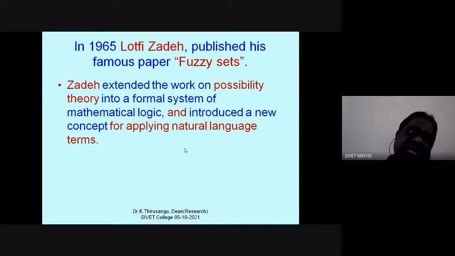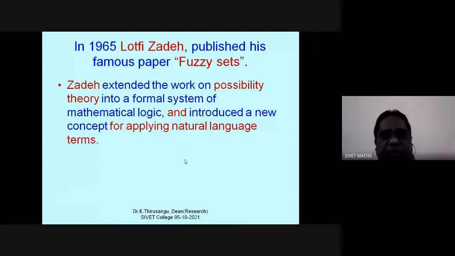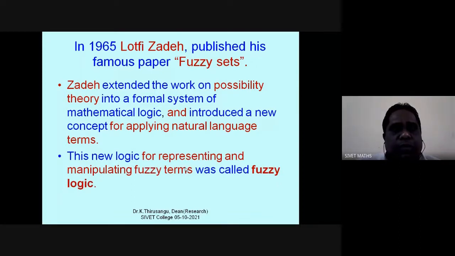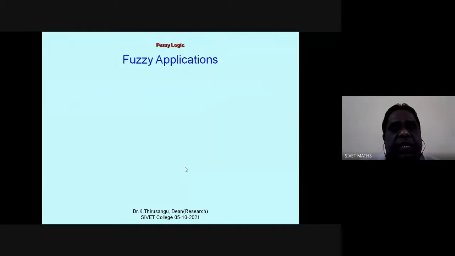So Zadeh extended the possibility theory into a formal system of mathematical logic and introduced a new concept for applying natural language terms. Now this new logic is called fuzzy logic. Fuzzy logic has plenty of applications.